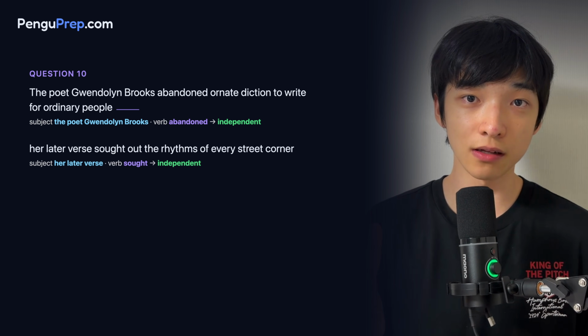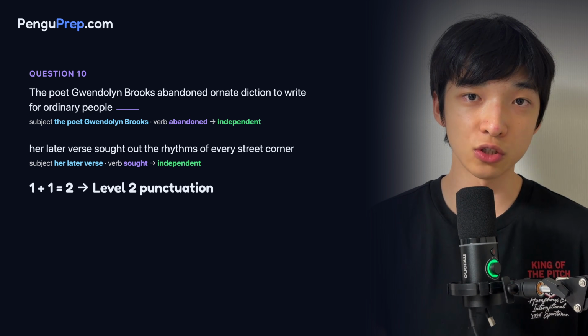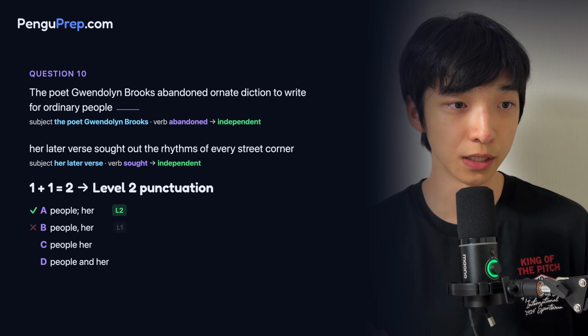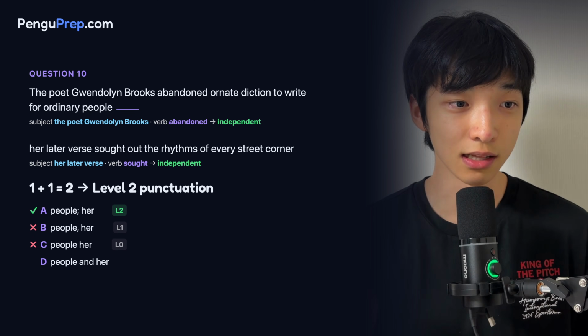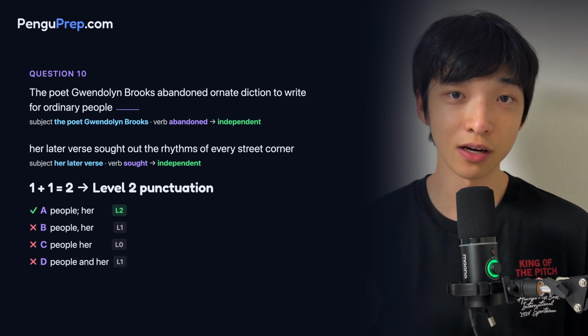So we have two independent clauses, which means that we are looking for 1 + 1 = 2, a level 2 punctuation. If we go through the options, A is a level 2, so it can be correct. B is a level 1, so it's wrong. C is a level 0, so it's wrong. D is a level 1, so it's also wrong. So the correct answer is A.